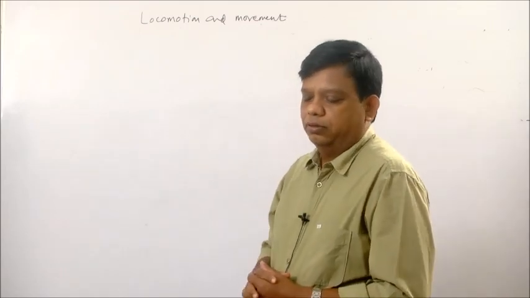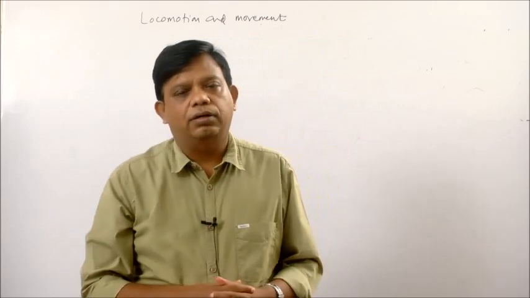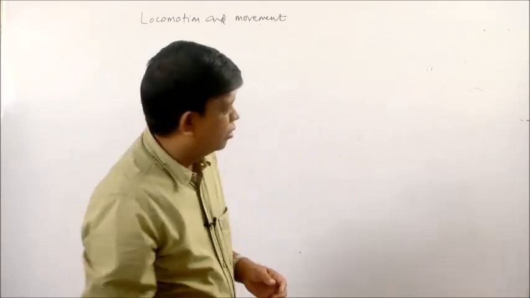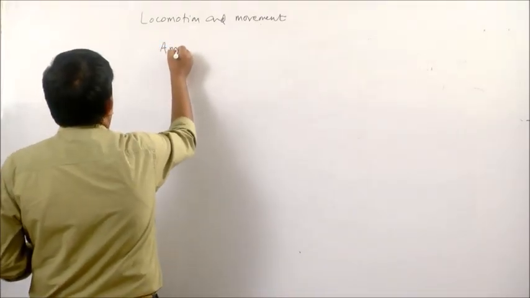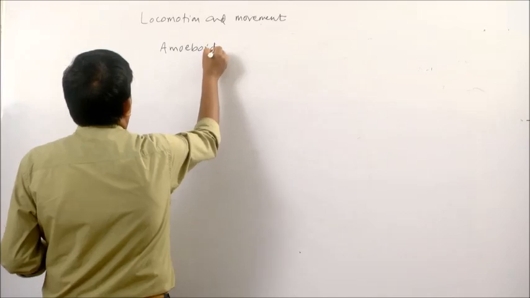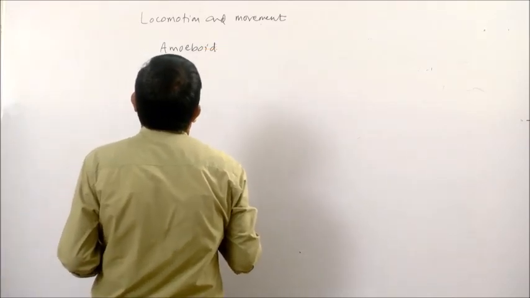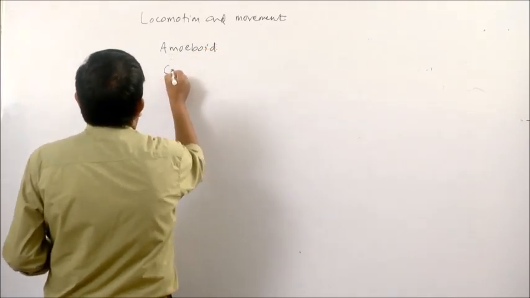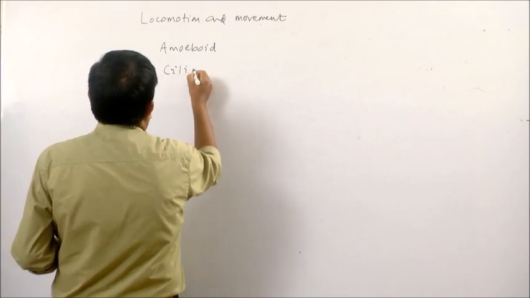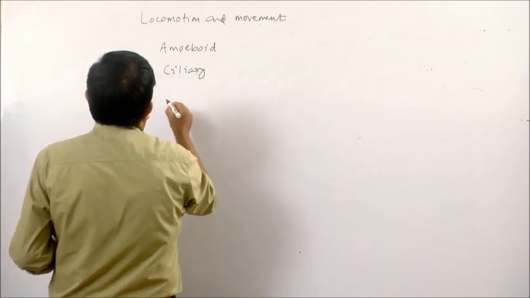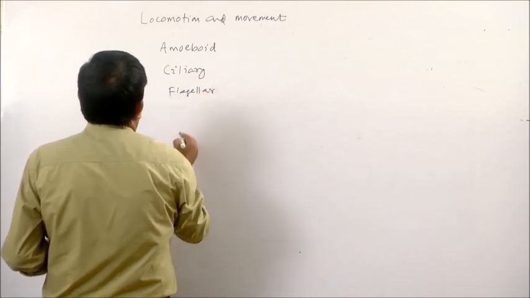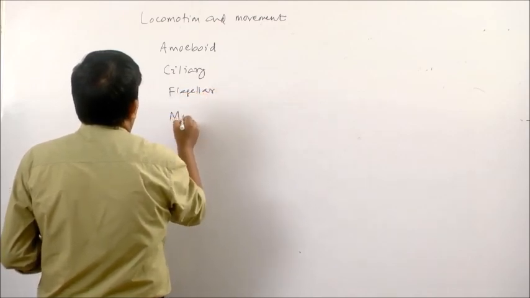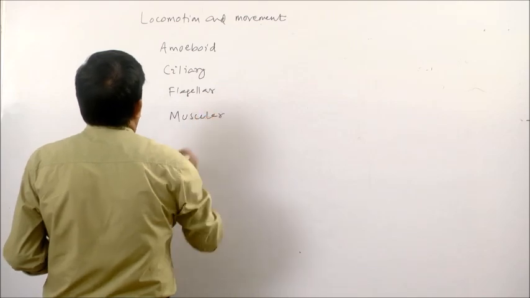In animals, different types of movement can be seen. The movement can be amoeboid movement, it can be ciliary movement, it can be flagellar movement, or it can be muscular movement.